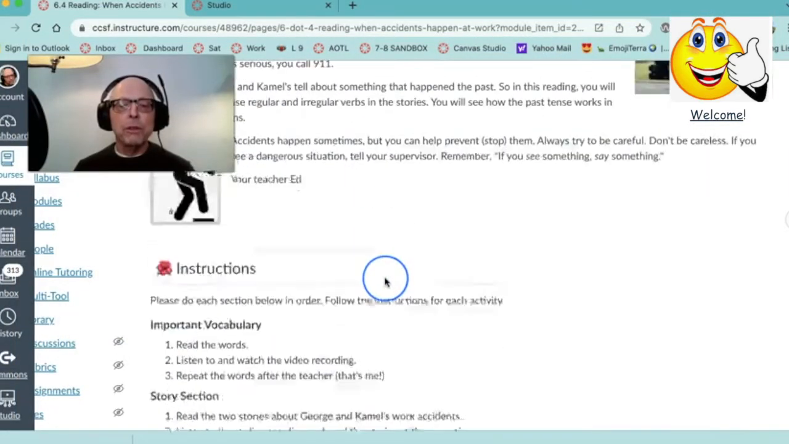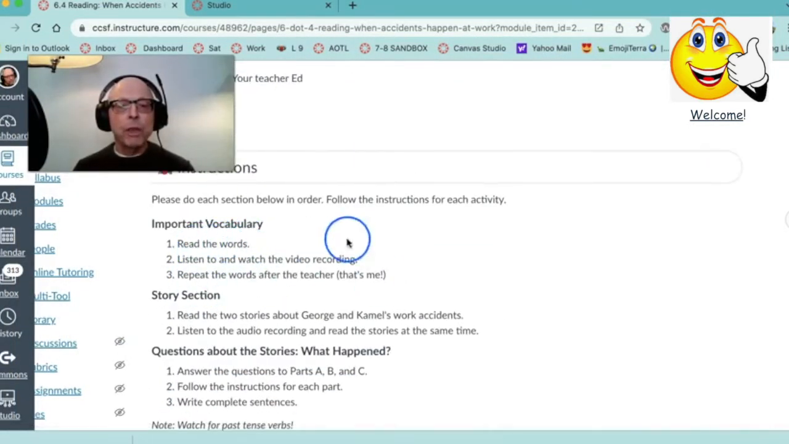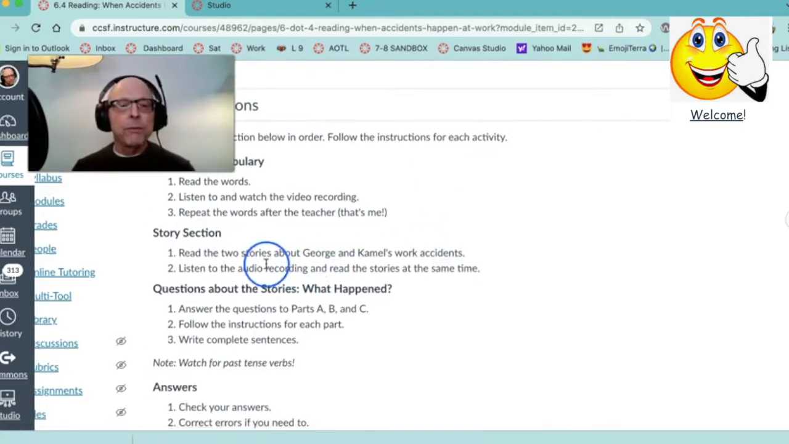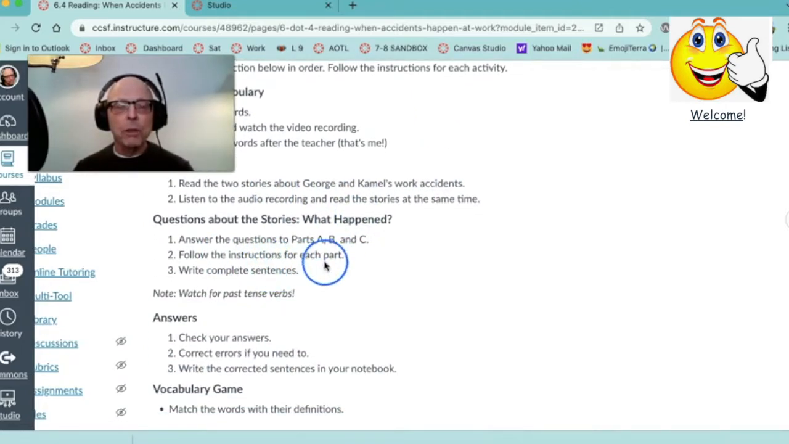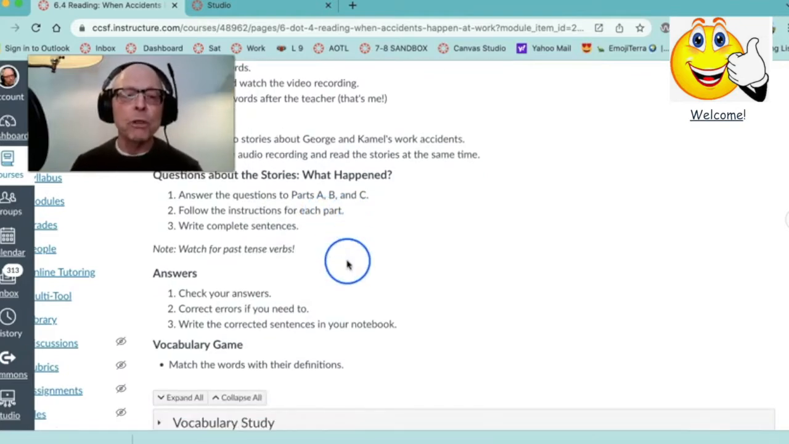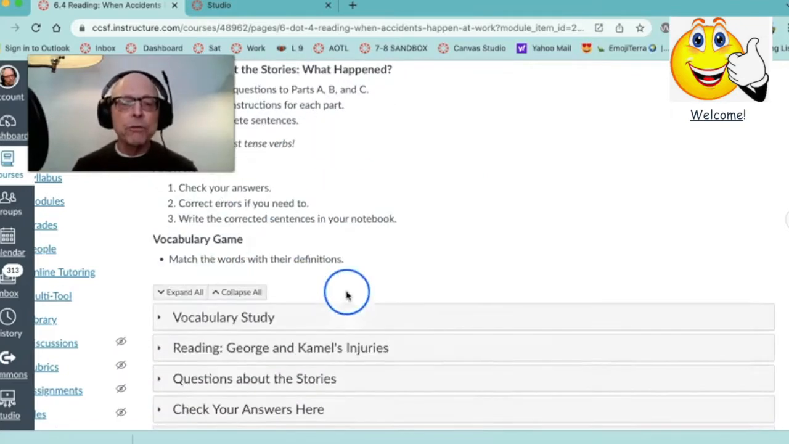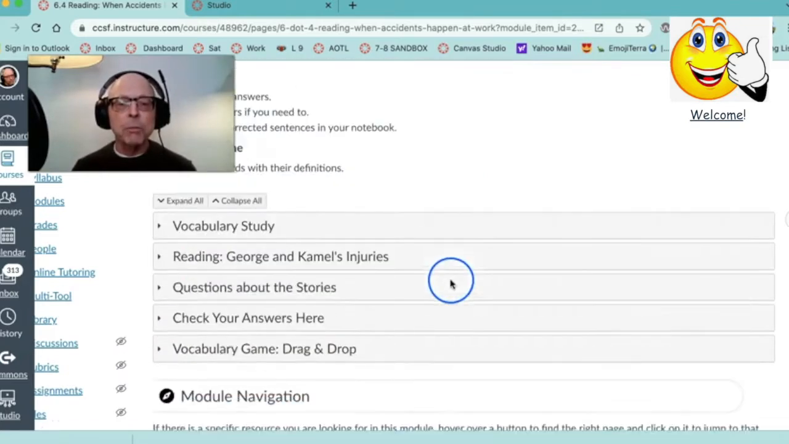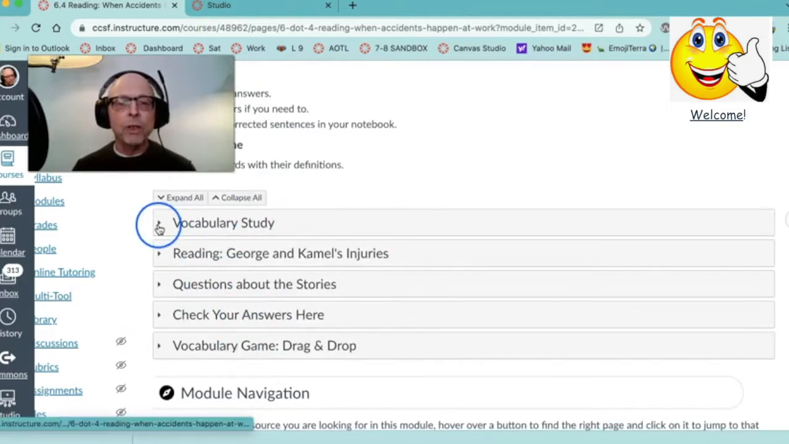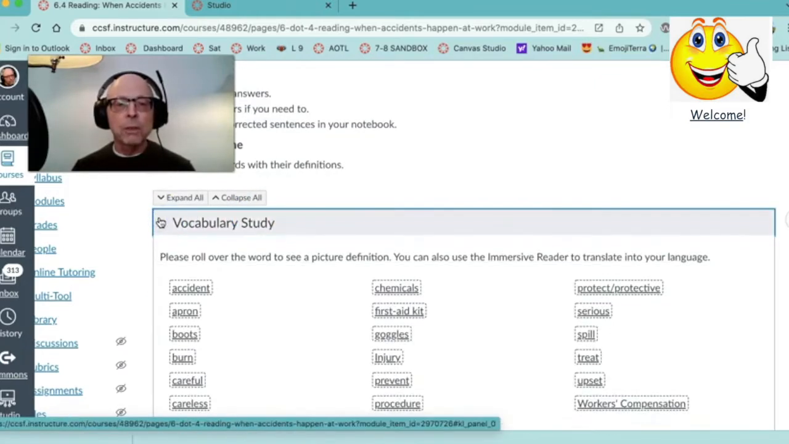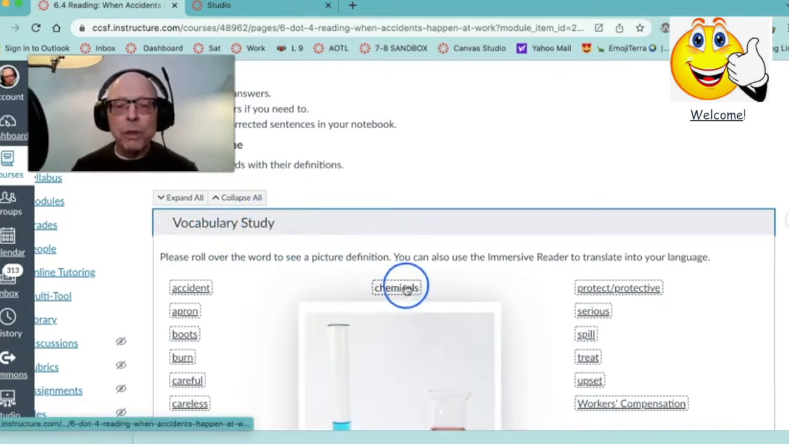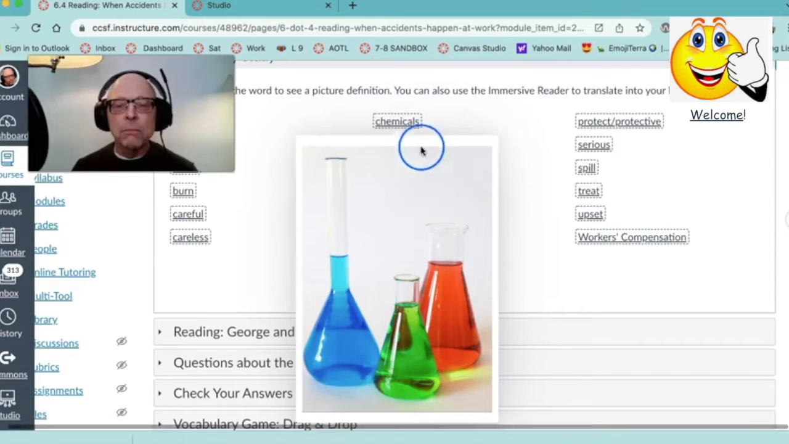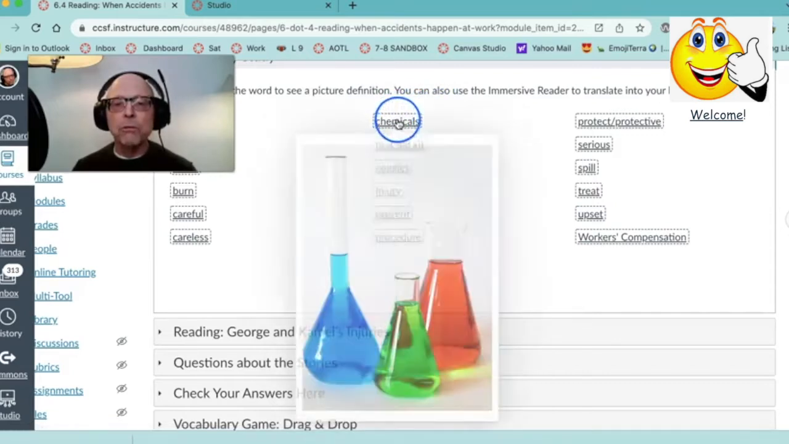So you're going to read this. You've got vocabulary. You've got a story section. You've got questions about the story, comprehension questions, they call them, and the answers. And then there's a vocabulary game at the bottom. So you just click these to find all of these. There's a vocabulary study, and when you roll over the word, you get a picture. So that was chemicals. You see some chemicals.